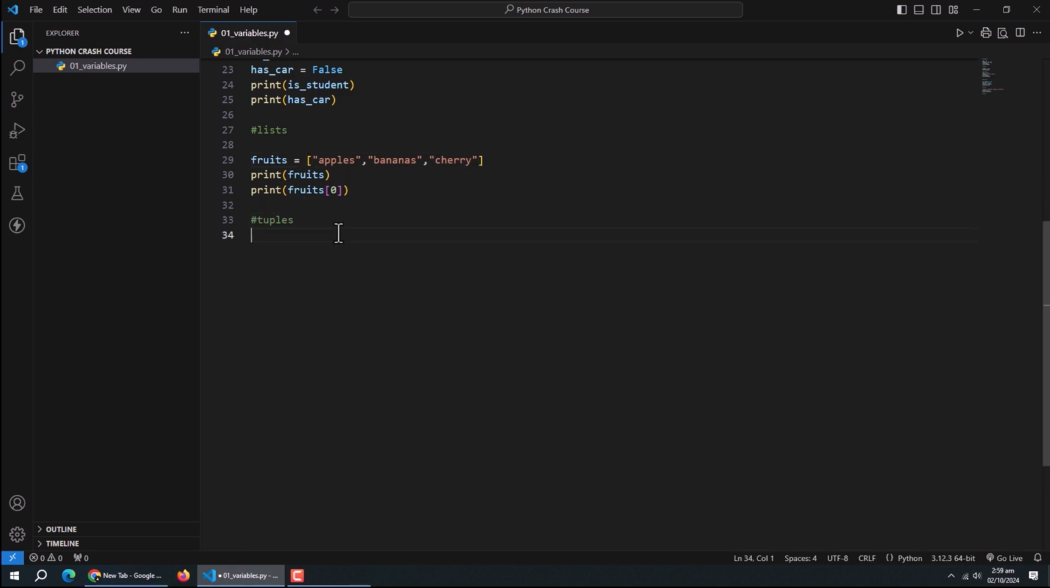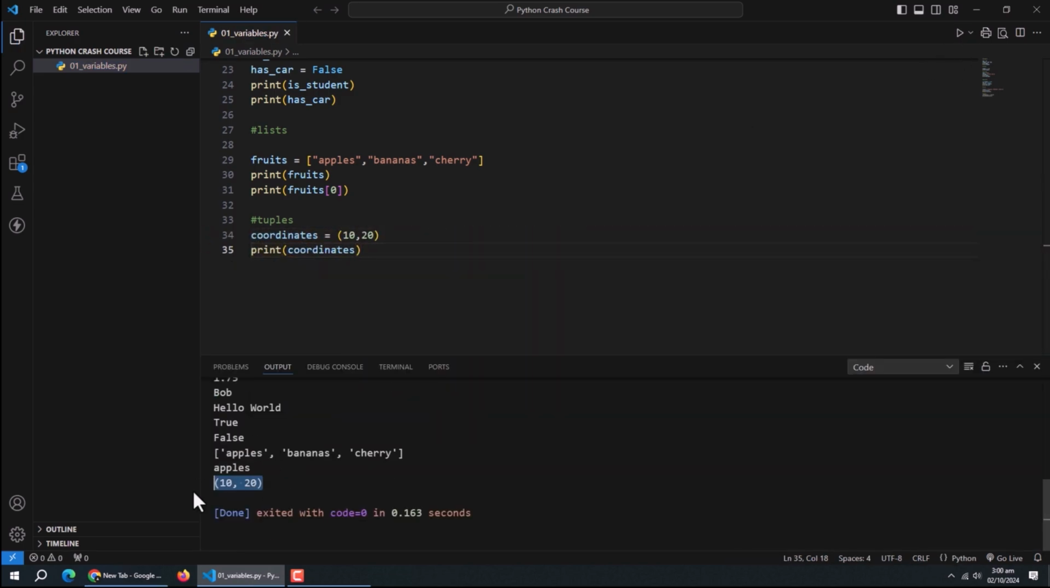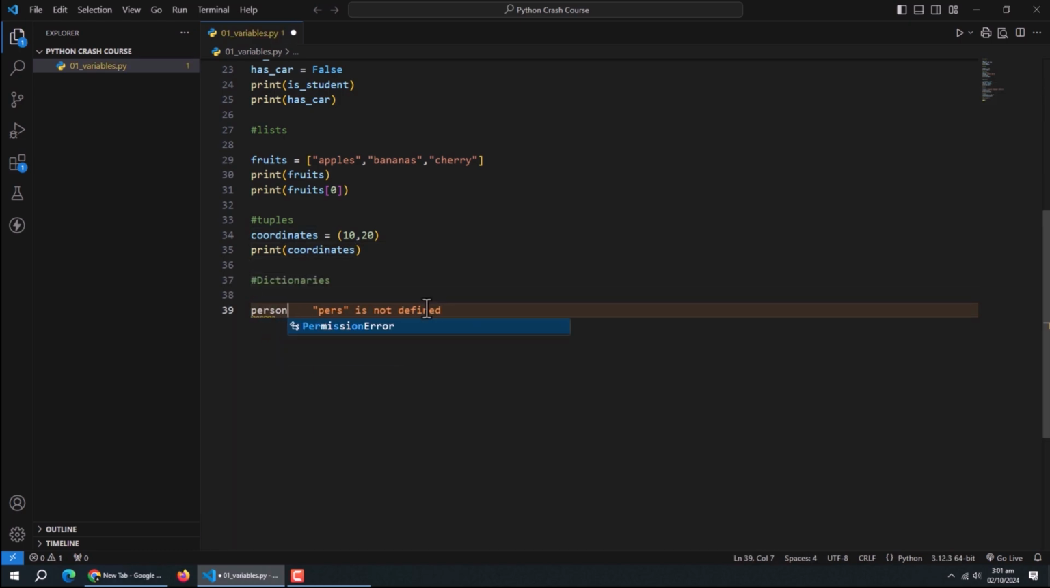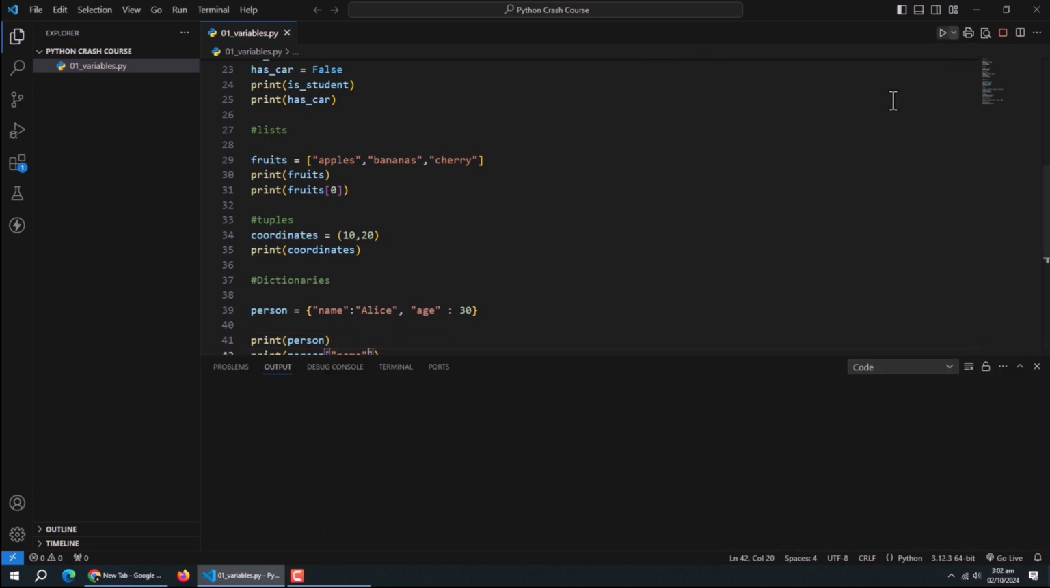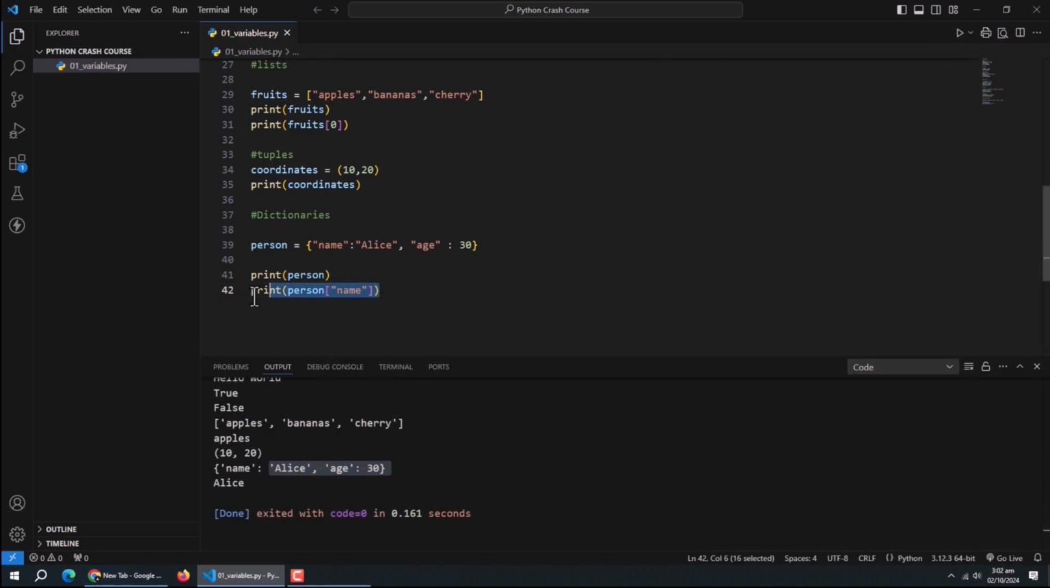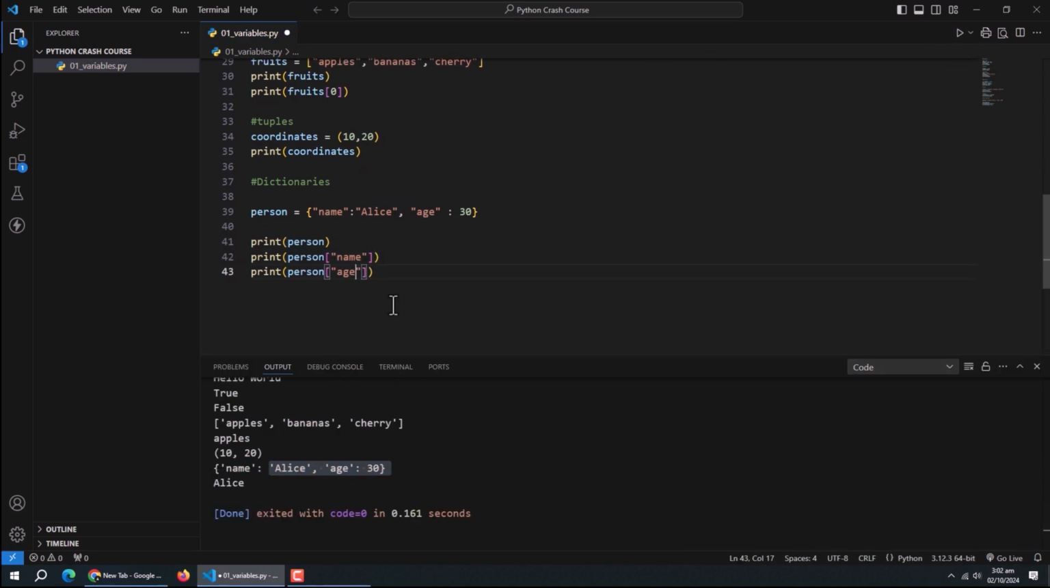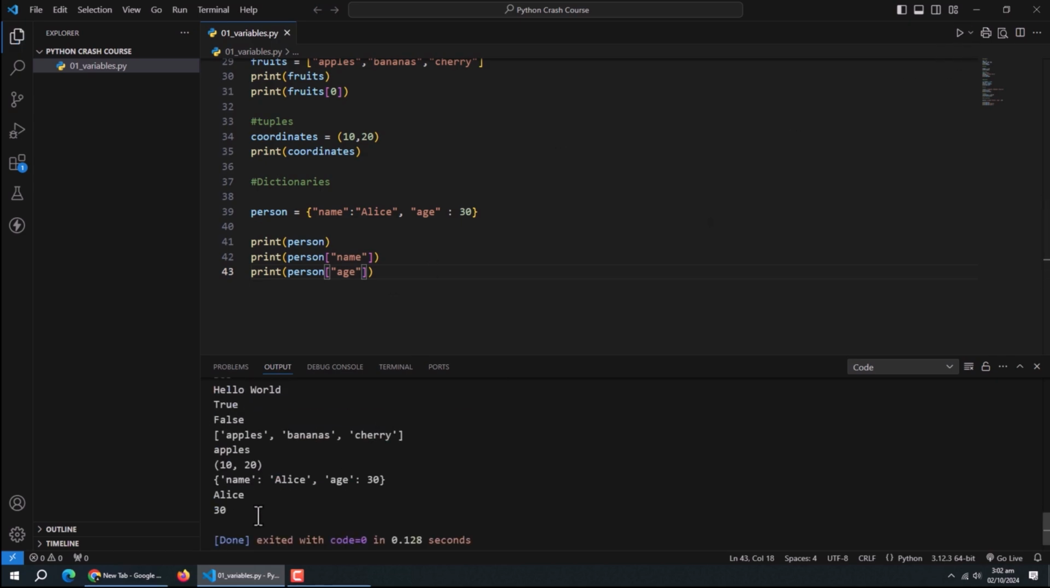Similar to lists, we have tuples. They're like lists, but with one big difference. Once you create a tuple, you can't change it. They're immutable. You might use a tuple for something like coordinates or something like that. Last but not least, we have dictionaries. These are super useful when you want to store information in key-value pairs, like this. Here, name and age are the keys, and Alice and 30 are their respective values. Dictionaries are great for organizing related data.